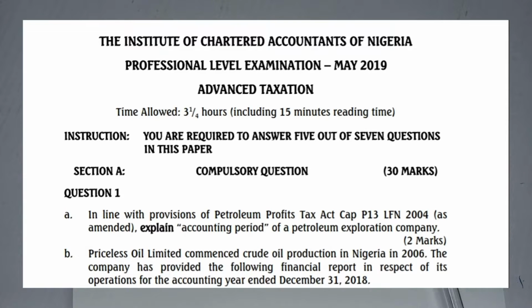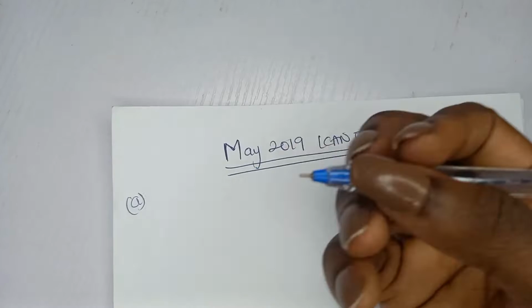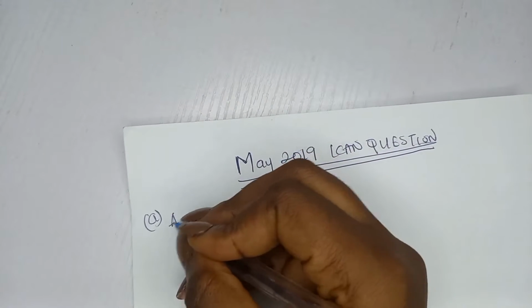The first question we are solving is May 2019 question 1. As you have on the screen, it says, in line with the provision of Petroleum Profit Tax Act, Cap P13 LFN 2004 as amended, explain accounting period of a petroleum exploration company. 2 marks. First of all, they're asking for the basis period.